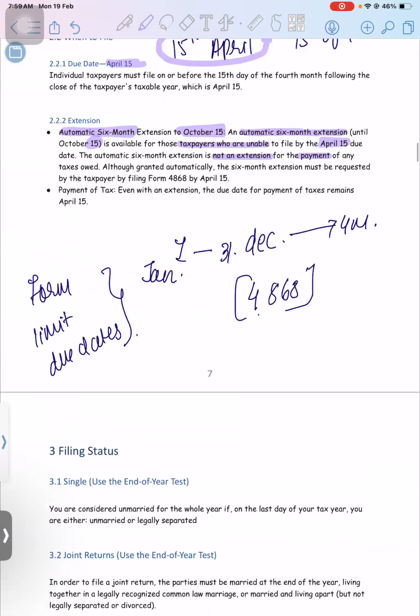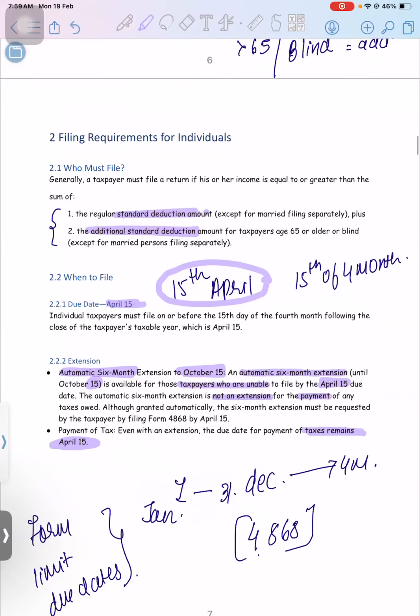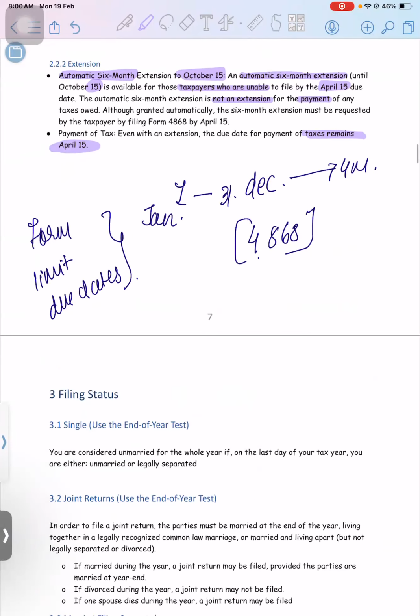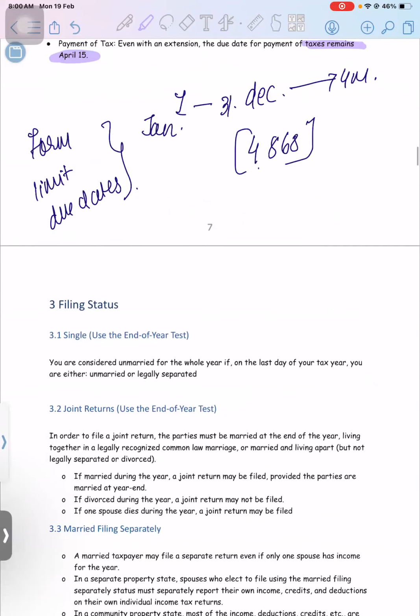Payment of the tax needs to be done till 15th April. Got it, guys? This is a very simple thing, like what is the due date, who can file the return, and when you need to file the return. So what are the filing statuses?